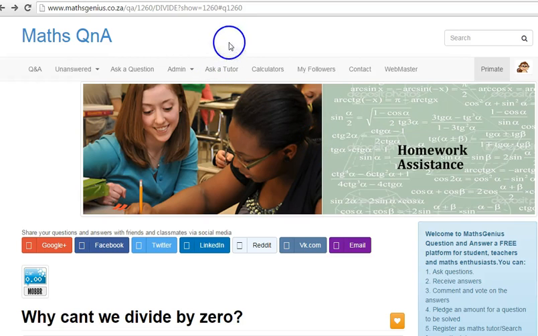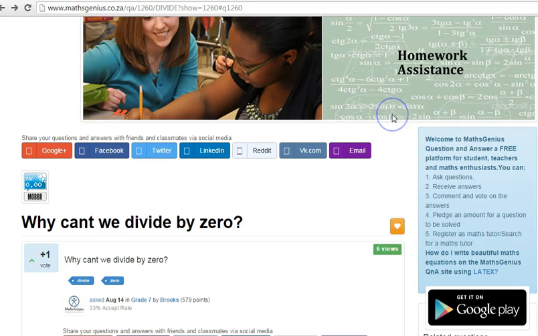Today we're going to be working from the mathsgenius.co.za question and answer portal, where anyone can go in and ask questions, receive answers, comment and vote on answers, or you can even pledge an amount for your question to be solved, like putting a bounty on your question, but this is optional, otherwise everything is free.